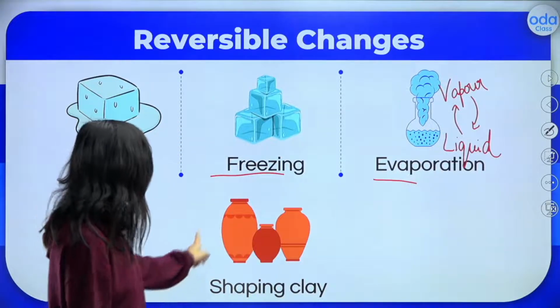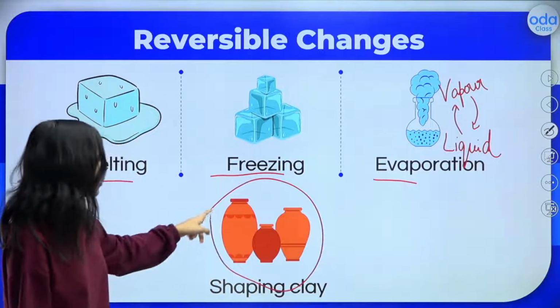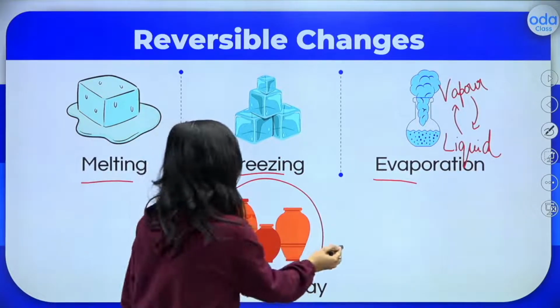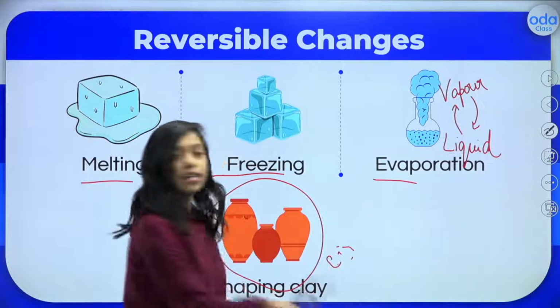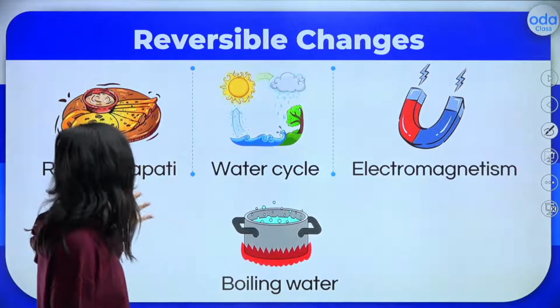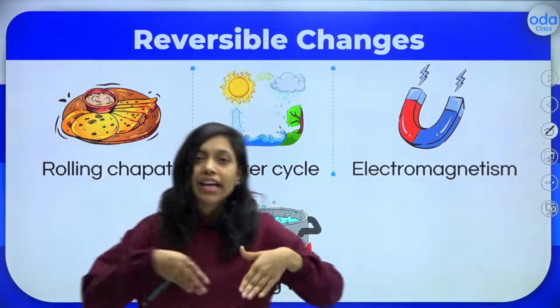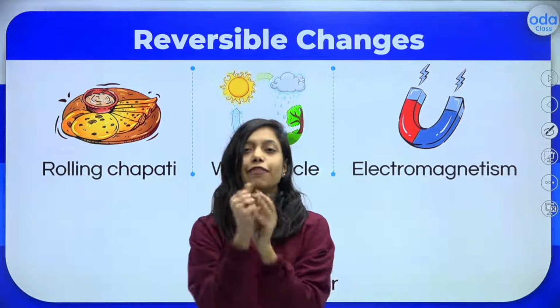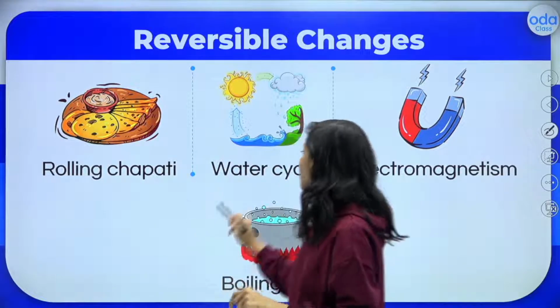And shaping the clay. If you want to shape something, you can do that. Again break it, you will get the clay back, right? So these are reversible changes. Not only this, we have rolling chapati. Take a dough and roll it like a chapati, again fold it, you will get the dough. So these are reversible changes.